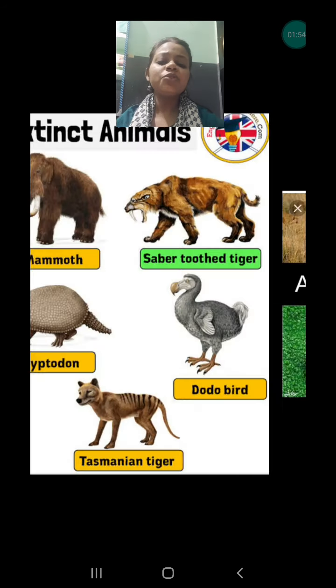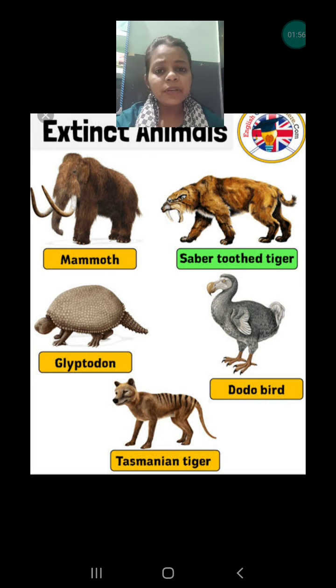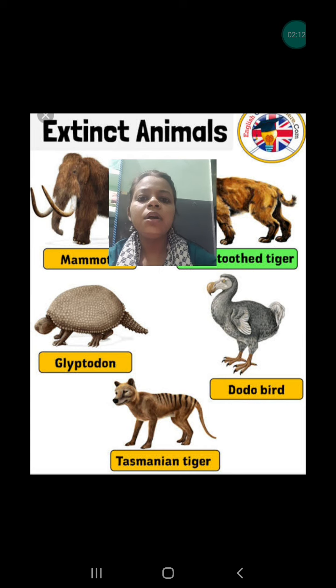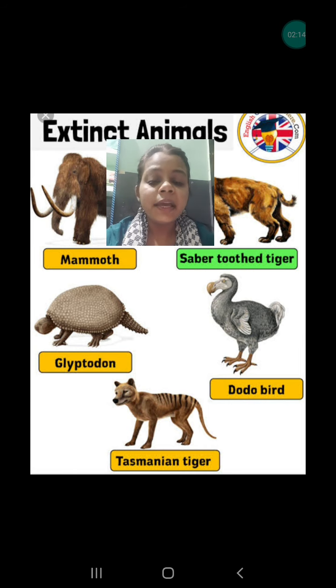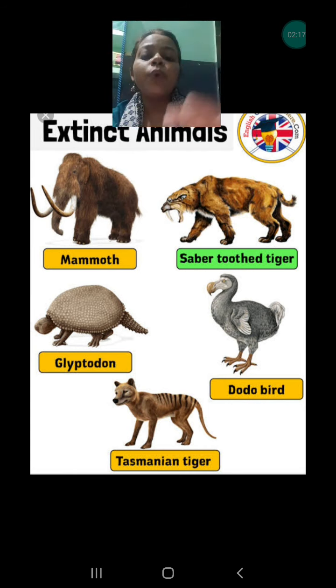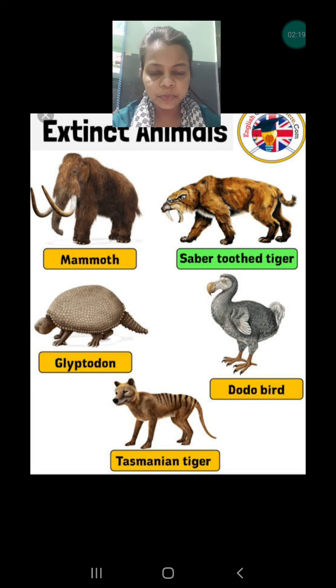So let's start. But what happened with those animals who are not ready to adapt? That means they are not ready to bring changes in their body. So they are not following the rule of nature, that means change in their body. So what will happen? They will become extinct. Extinct animals are those animals who have disappeared from the earth. Now you cannot see those animals, you can only know the name which is written in the book. They are not present anymore.